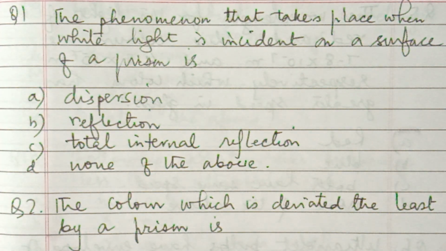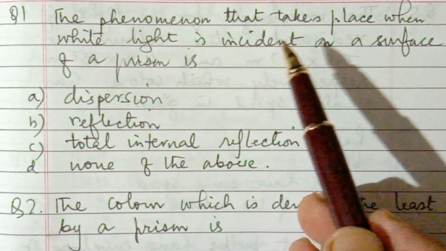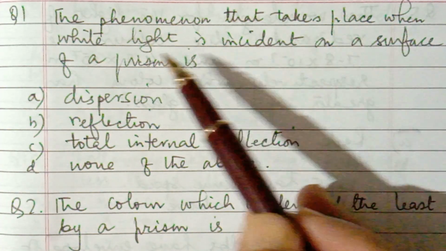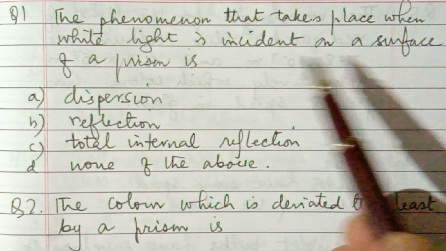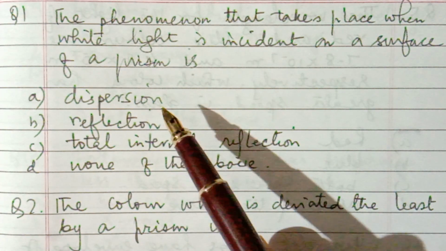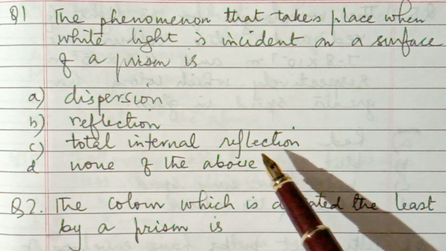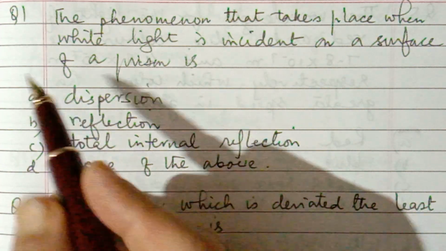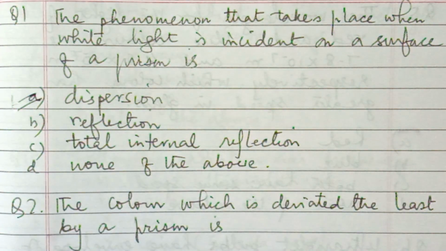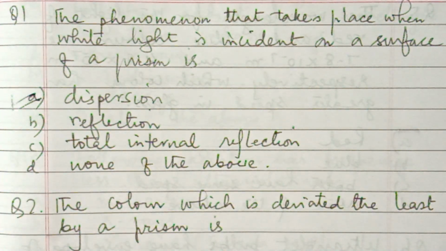Question number 1: the phenomenon that takes place when white light is incident on the surface of a prism is dispersion, reflection, total internal reflection, or none of the above. So the answer is dispersion.